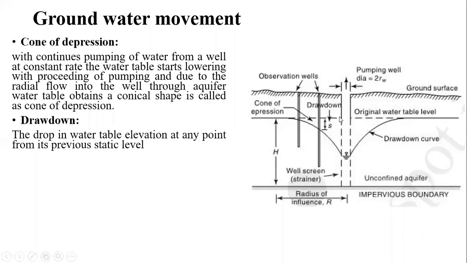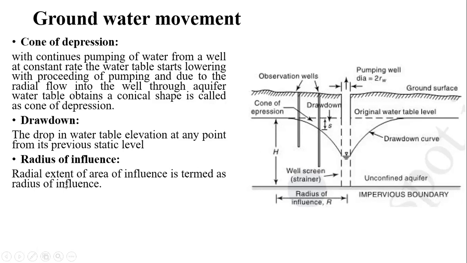It means that whatever the difference between the original water level and the current water level is. Initially the total was a capital H, and right now only this much is there. So if you subtract the current water level from the original water level, whatever quantity you obtain, that is the height of the water depleted, which is nothing but the drawdown. Okay, I will give you a simple example of that in simple language.